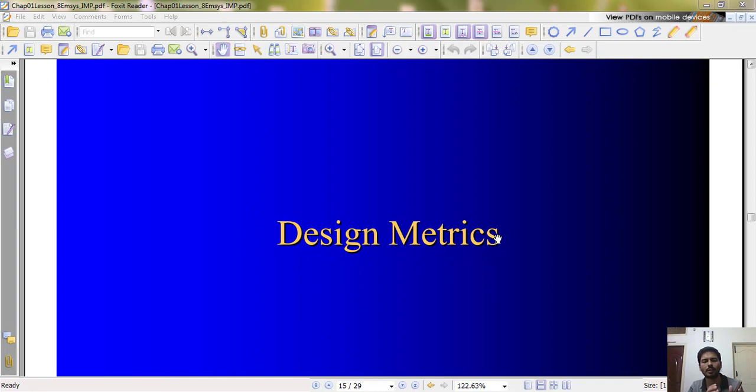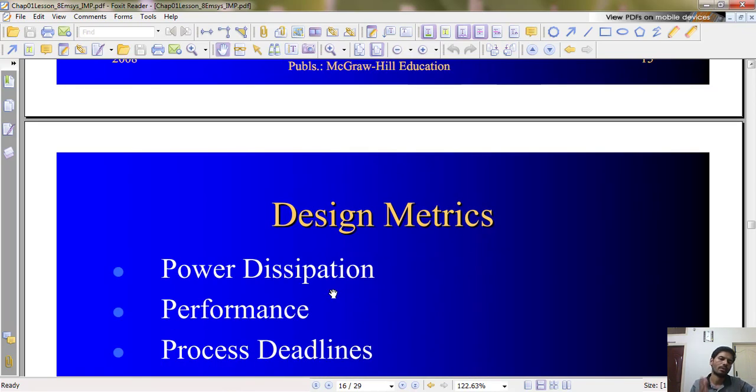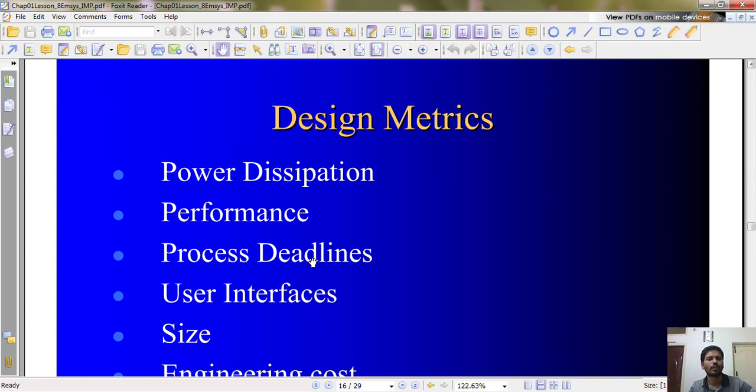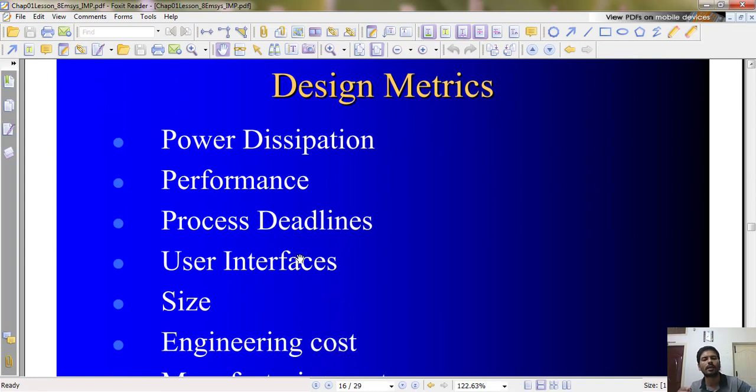What are the metrics? It has got 1500 milliampere hour battery. It has got a touch screen as a user interface. It has got 1.8 gigahertz performance frequency. It has got user safety. It is able to upgrade the software. All those things you are going to consider while designing a cell phone. The same thing holds good for any embedded system. Let's look into these design metrics one by one.